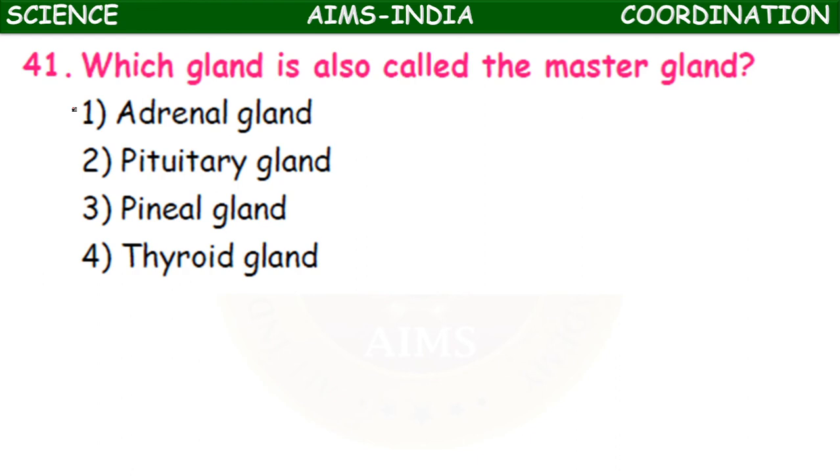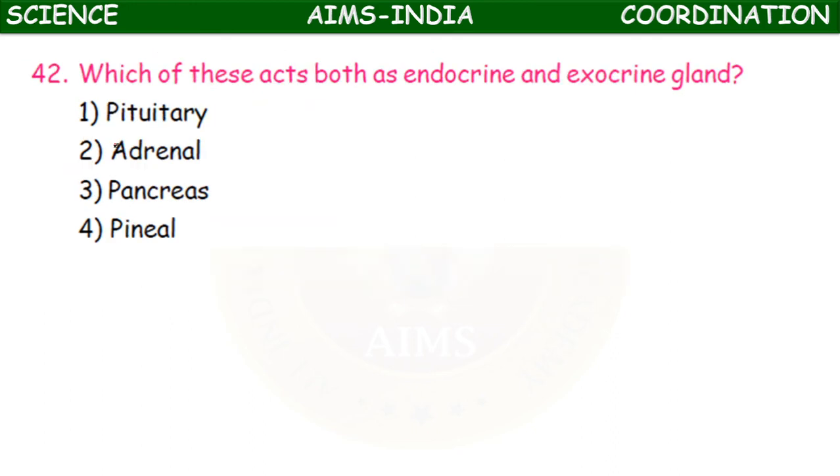Which gland is also called the master gland? Adrenal gland, pituitary gland, pineal gland, thyroid gland. The pituitary gland is called a master gland. Which of these acts both as endocrine and exocrine gland? Pituitary, adrenal, pancreas, pineal. It is pancreas.